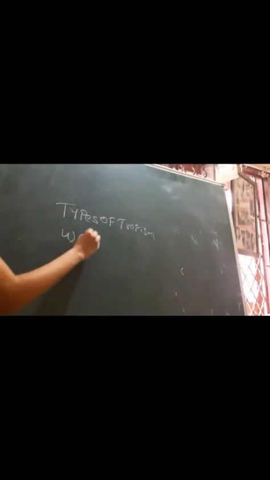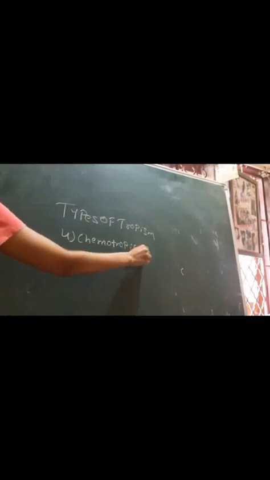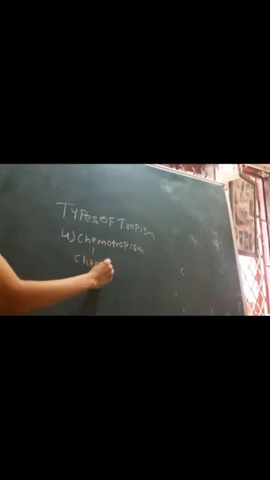The fourth type of tropism that we have to see is chemotropism. Here the stimulus is some chemical. Again, it is a directional movement of the plant part in response to a chemical stimulus. If the plant part moves towards the chemical stimulus, it is positive chemotropism. On the other hand, if the plant part moves away from the chemical stimulus, it is negative chemotropism.